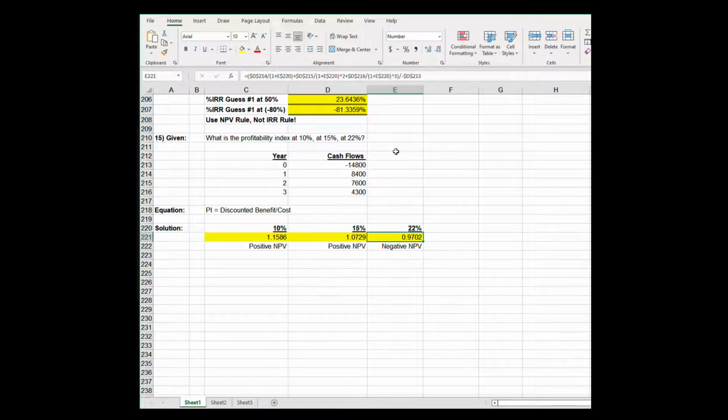And then finally at 22%, I do the same thing. I take the present value of the discounted cash inflows, divided by today's cash outflow of 14,800, and I get a profitability index of 0.9702, and that is reject. That's because it has a negative NPV, or a PI less than 1. Notice the trend here. If PI is greater than 1, we have a positive NPV. In the case where the PI is less than 1, we have a negative NPV and a reject decision. There are your answers to problems 13, 14, and 15.